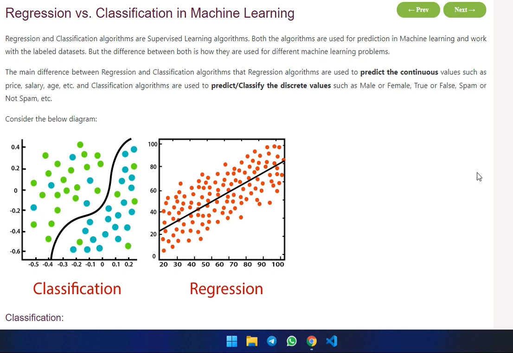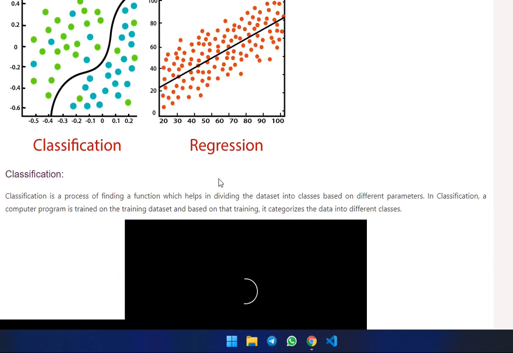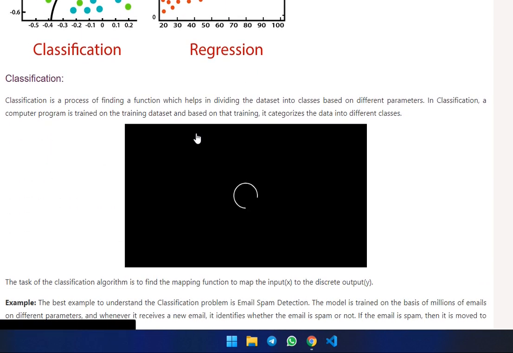The main difference between regression and classification is that a regression algorithm is used to predict continuous values such as price, salary, age, etc. And a classification algorithm is used to classify discrete values such as male or female, true or false, spam or not spam, etc. Please consider this image. This is the classification. This is the regression. Now we are discussing classification.